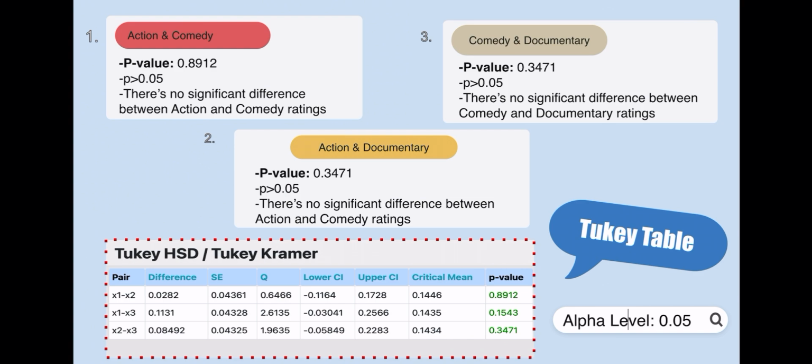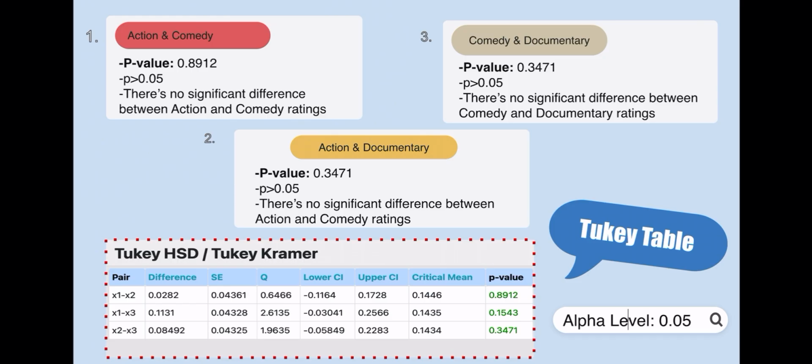What is chi-square? Chi-square tests relationships between two categorical variables. It compares observed versus expected frequencies. We could use it in the future to test whether genre preference is related to gender or whether country is related to watch duration categories.